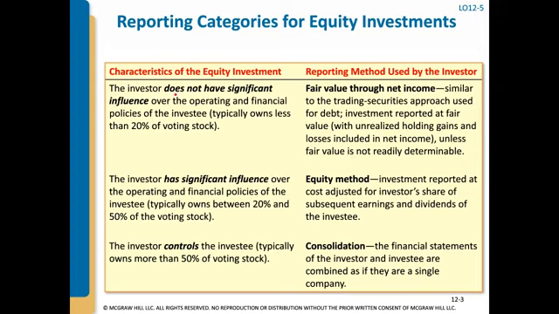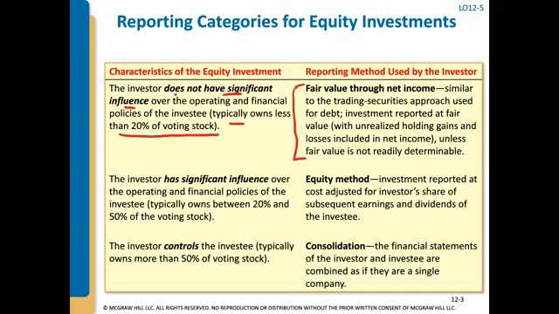There are three categories for equity investments, and they're characterized by how much influence a corporation has over the corporation that they are investing in. If an investor does not have significant influence, which is characterized as typically owning less than 20% of the voting stock, then you use the fair value method that we're going to discuss in this video to account for that investment.